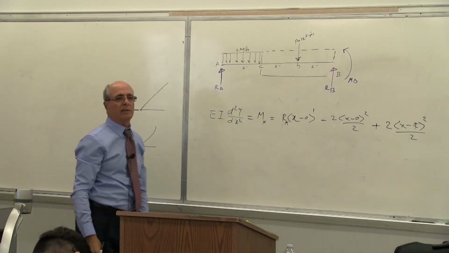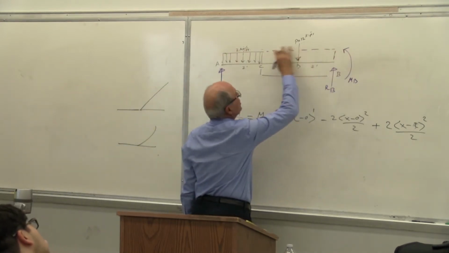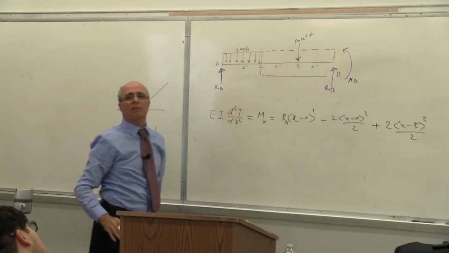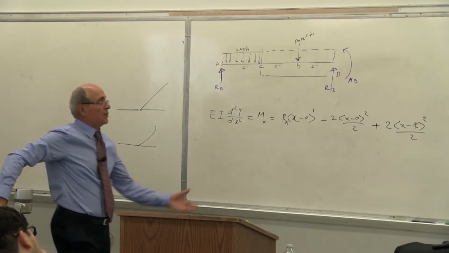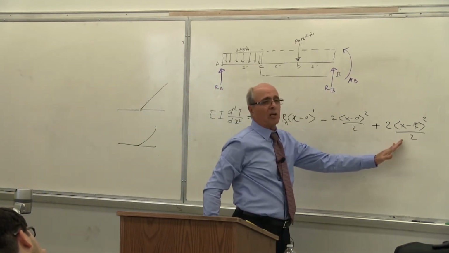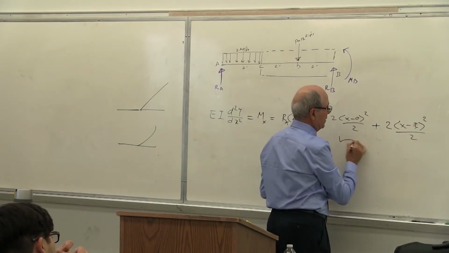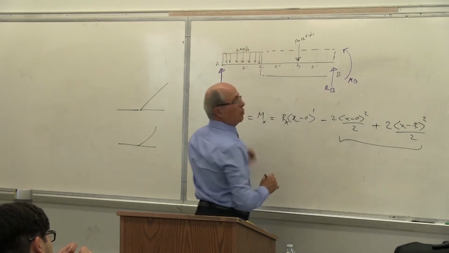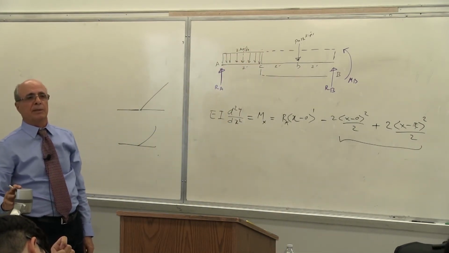Is that correct or not? So that's your loading. So you add this much and you subtract this much. Everybody understand that? Yes? Correct? This goes all the way. This starts at 2 and ends with the same intensity. So this together represents this load only. Is that correct or not? Yes? Geometrically, that's what we do.